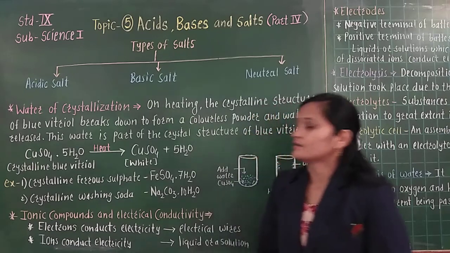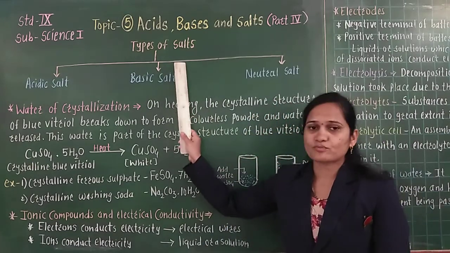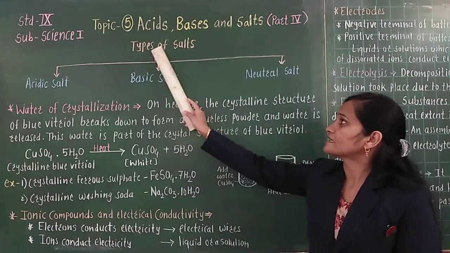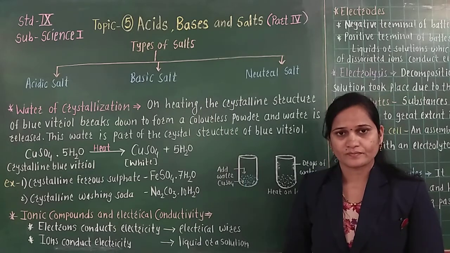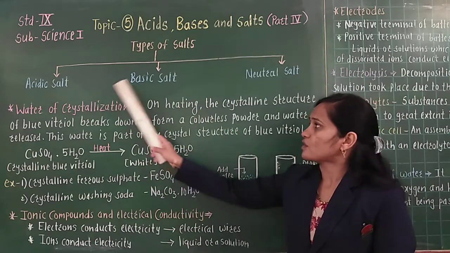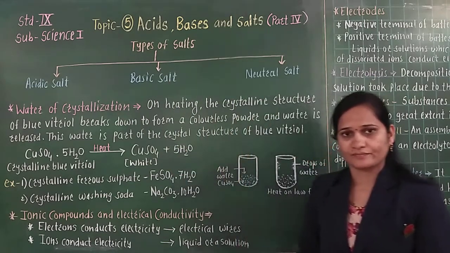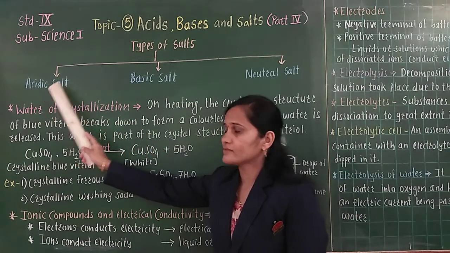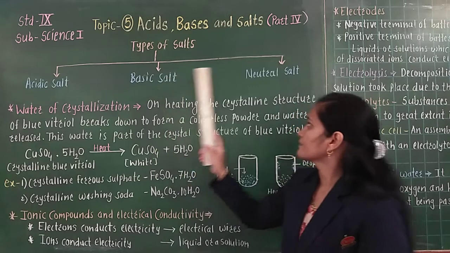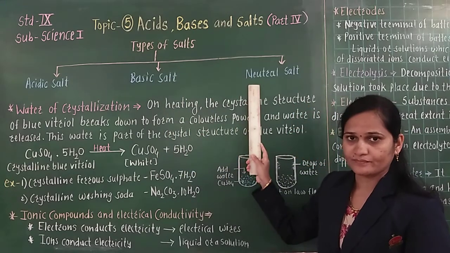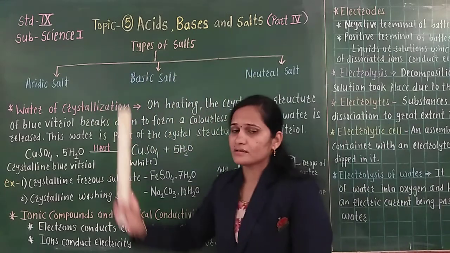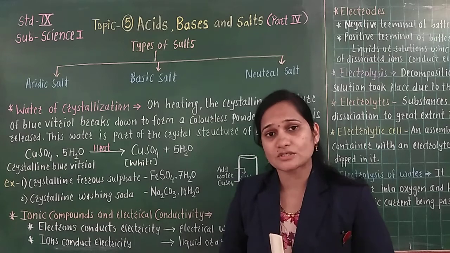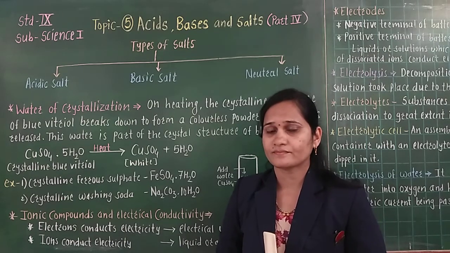Now, today we are starting the next point of the lesson, types of salts. There are 3 types of salts. Which types are there? Acidic salt, basic salt and neutral salt. Now what is the meaning of acidic salt? How are they formed?